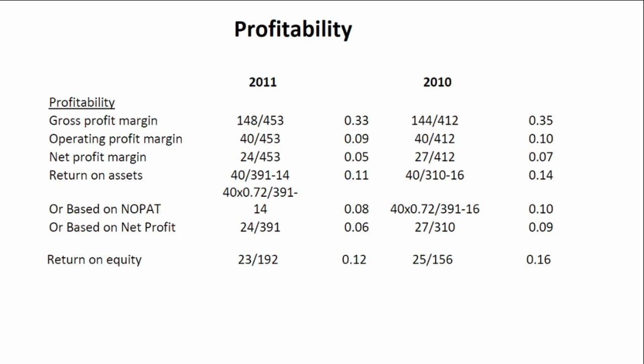So the reduction in our profit coupled with the increase in equity has resulted in a deterioration in the return on equity ratio. So overall, it looks like the profitability of this company is declining. And if they don't address this in the near future, there could be problems. Obviously, a company needs to be profitable, otherwise shareholders will not want to invest in this company.